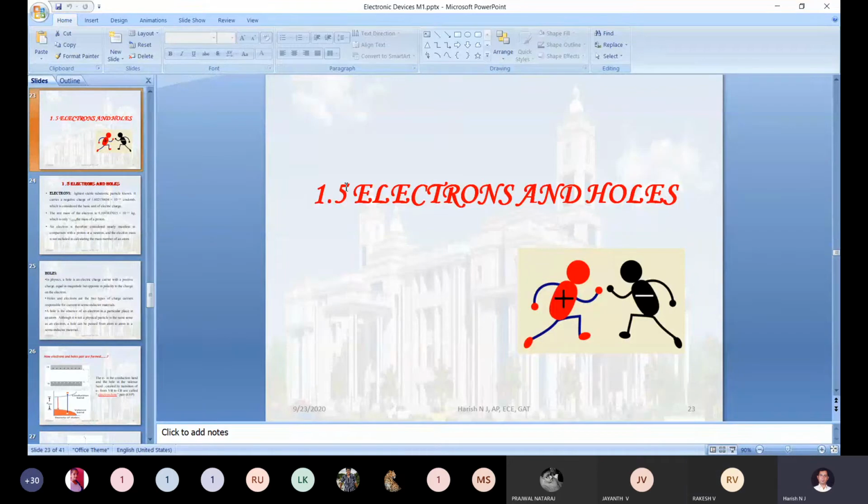So the golf game. Okay, how the ball moves, and while moving, how it occupies the hole. That example we took for understanding why the hole always attracts the electron. Okay, this is fine. Now can you tell me the proper definition of an electron hole pair? The electron hole pair we call an EHP, electron hole pair.